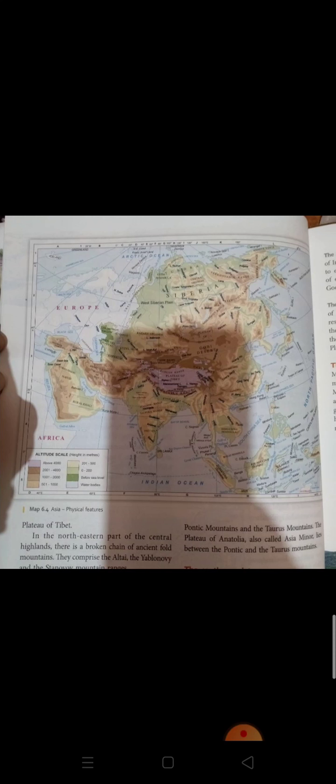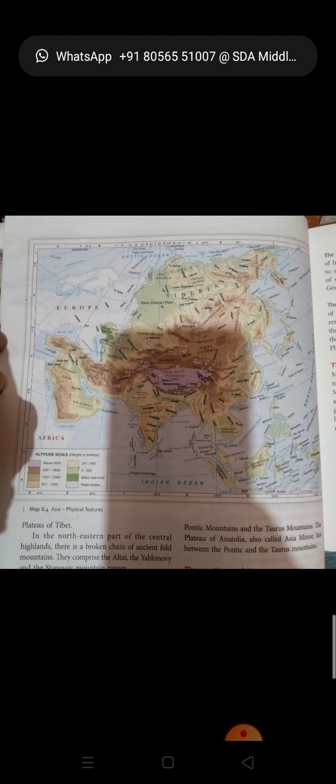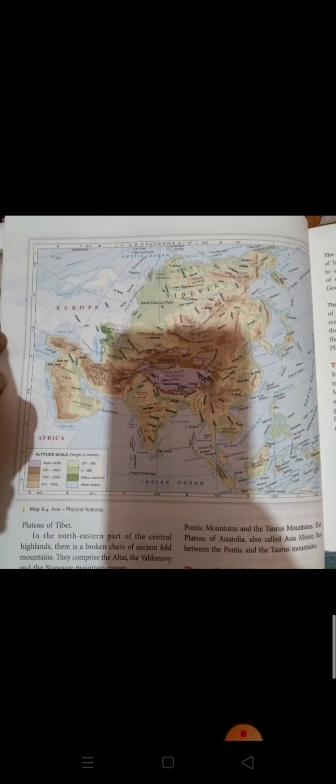The plateau of Tibet is the highest and largest plateau in the world, and it is also called the roof of the world.